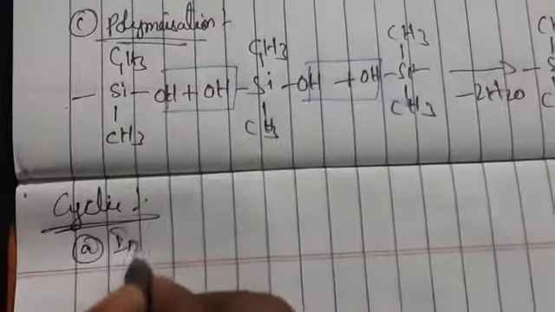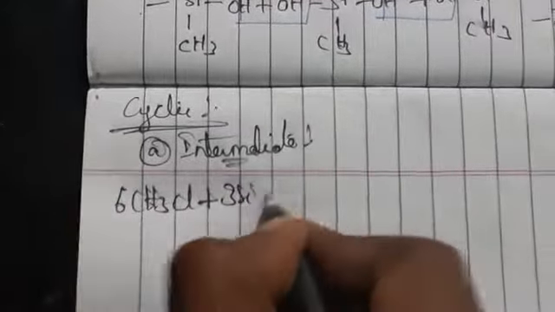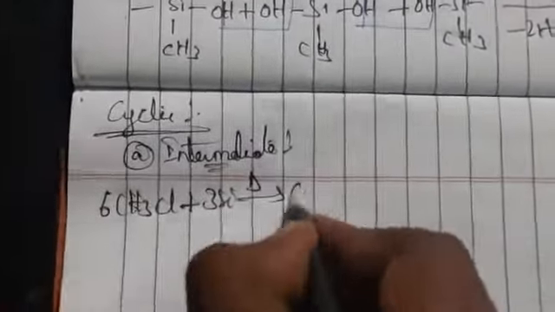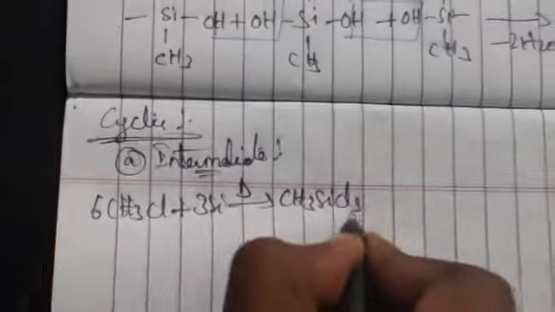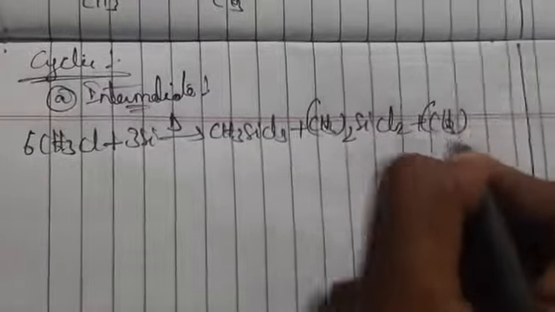So what is the third preparation? Next we have cyclic silicones. Here also we have to prepare an intermediate. In the first step we take 6 moles of CH3Cl plus 3 silicon, which undergo heating. It forms the same things as before: (CH3)SiCl3, (CH3)2SiCl2 and (CH3)3SiCl.